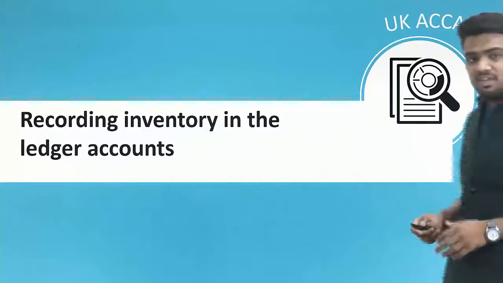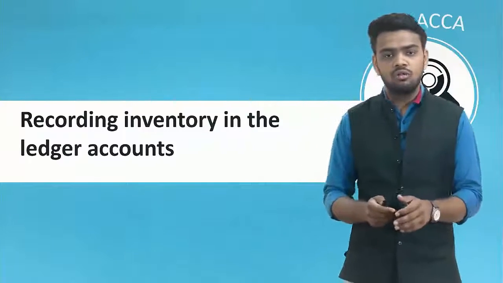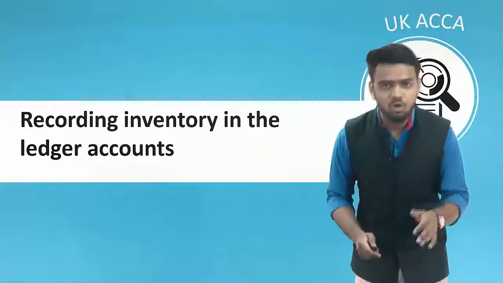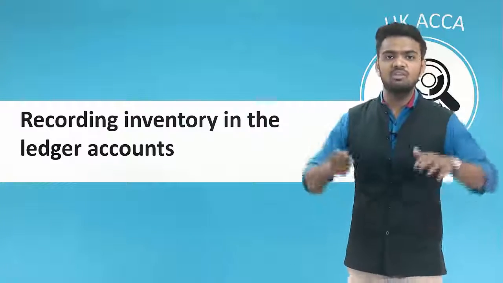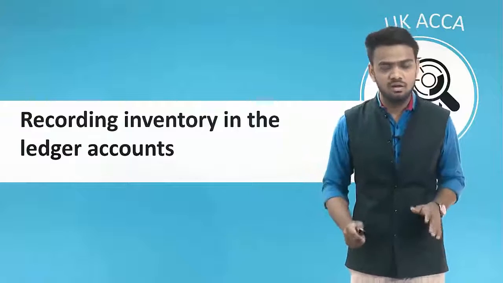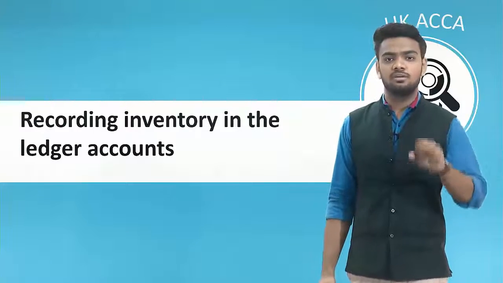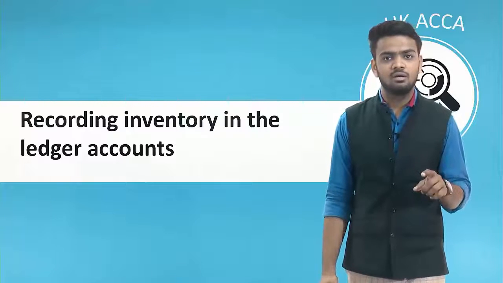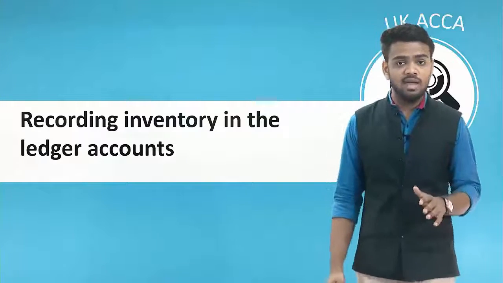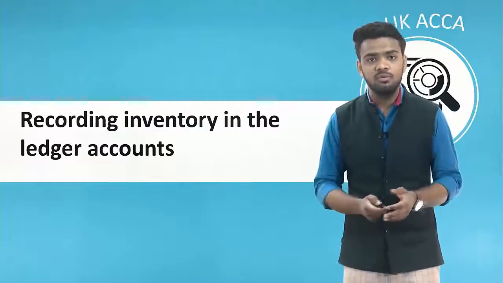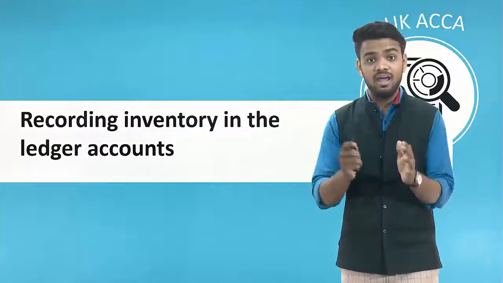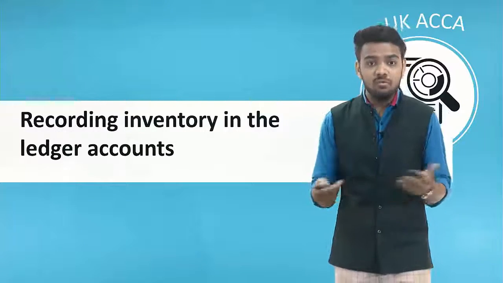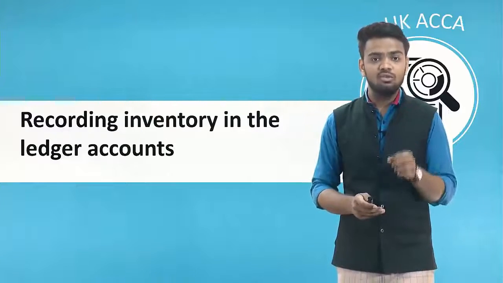See friends, obviously, as we have understood, the first step for this accounting machine to run is always to record the transactions, to record the components. The record of assets and liabilities is also there. The closing stock is an asset. Friends, we are going to put up this closing stock as an asset. For that, we must record it. Somewhere it is very fluctuating. Why fluctuating? Just imagine a shop where goods are coming in, going out, coming in and going out very frequently. So basically for that you must have some records.